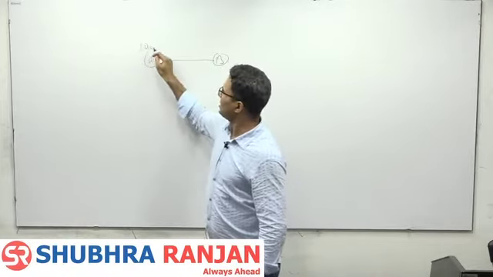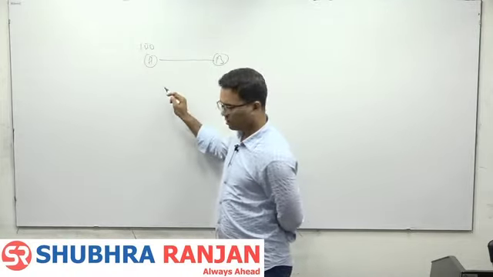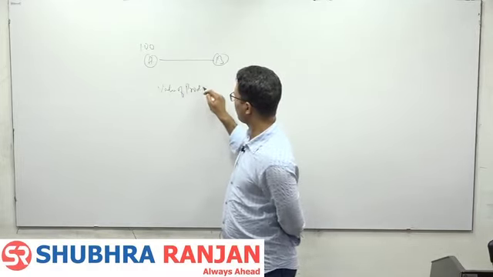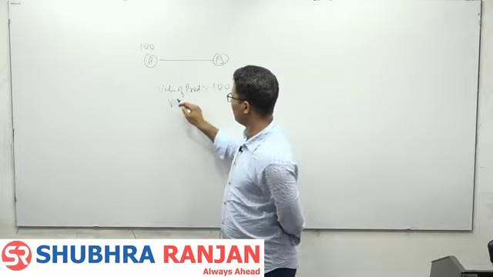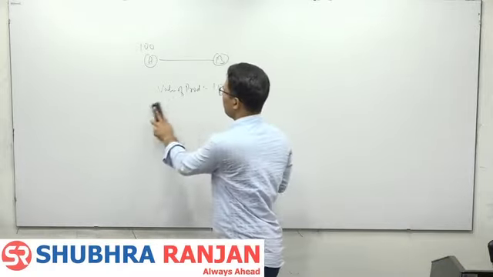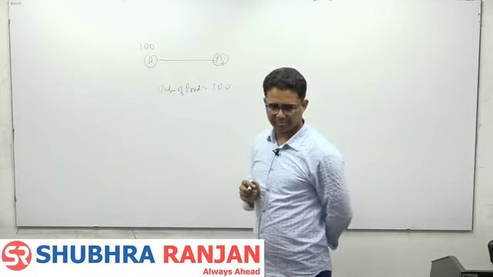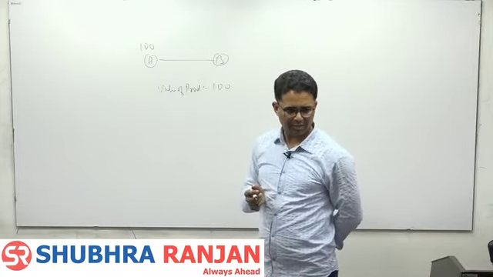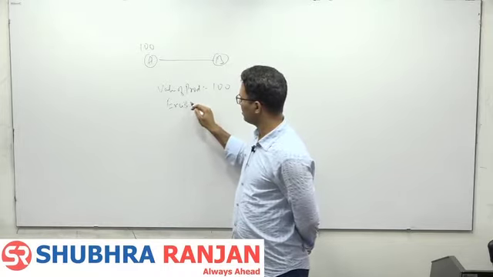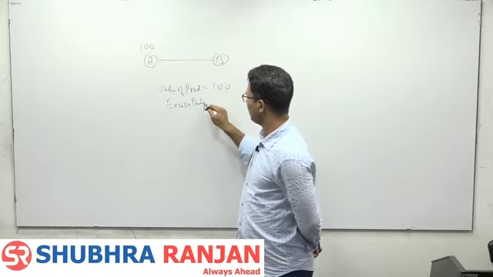A value addition 100. Now what he writes is value of product 100. Suppose A is doing manufacturing. So central government imposes excise duty.